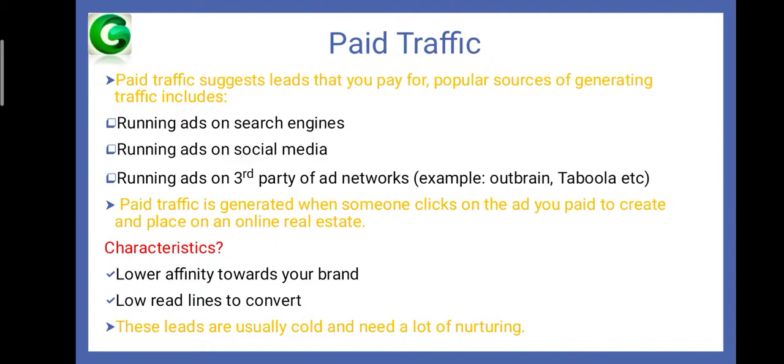What are the characteristics of paid traffic? Low affinity towards your brand and low readiness to convert. These leads are usually cold and need a lot of nurturing.